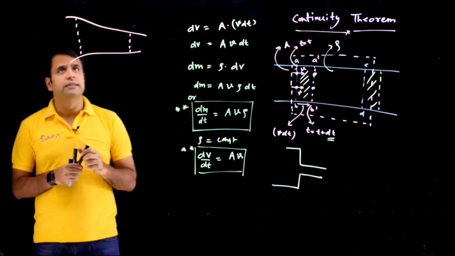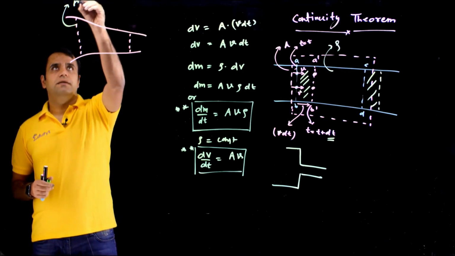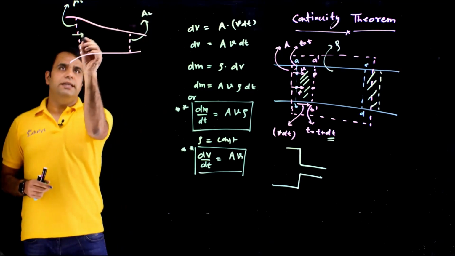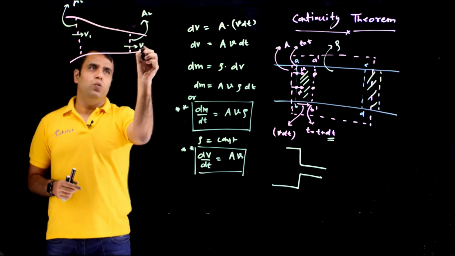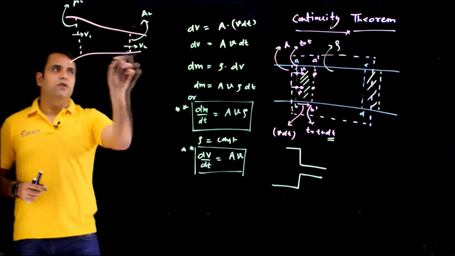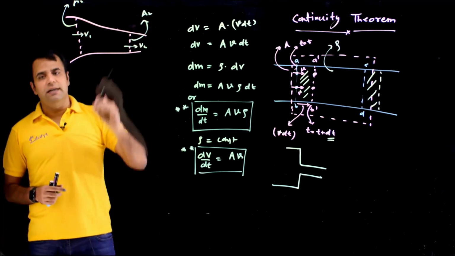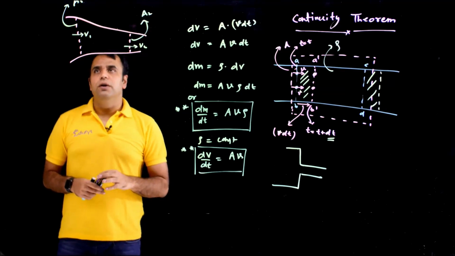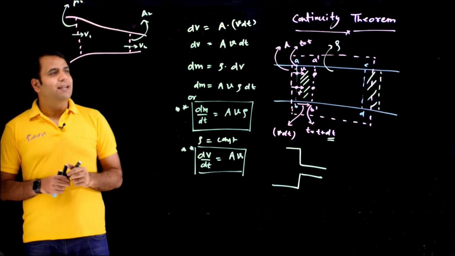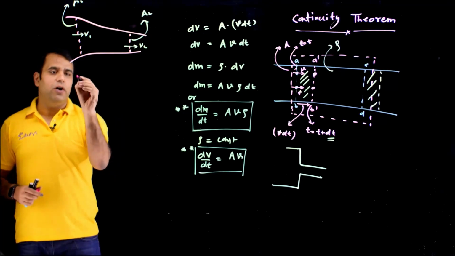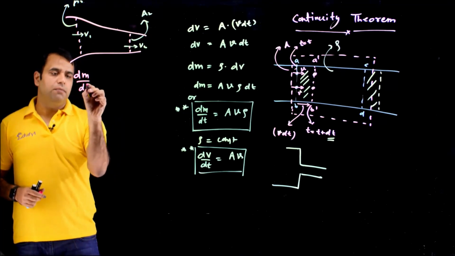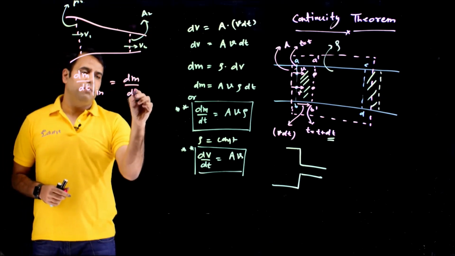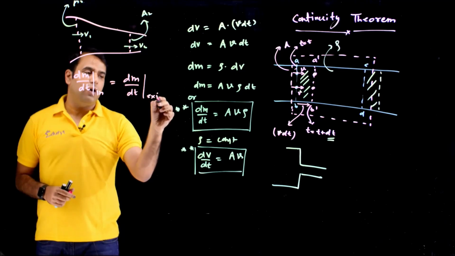In this case, here this area is A1 and here the area is A2. Here the velocity is V1 and here the velocity is V2. So it is changing. This is my test volume. This is the inlet of the test volume. This is the outlet of the test volume. In between there is no inlet and no outlet. So the rate of flow of mass inside at the inlet and the rate of flow of mass at the exit have to be the same. Or I can say dm by dt at inlet has to be the same as dm by dt at exit.